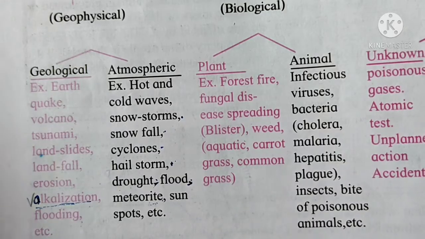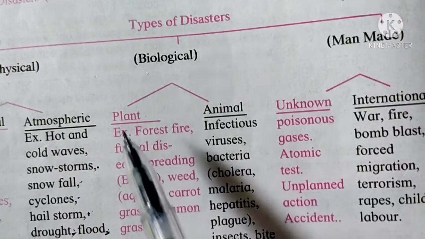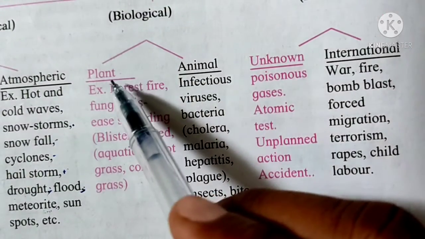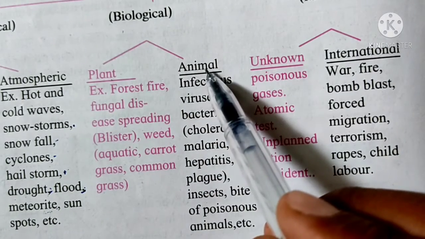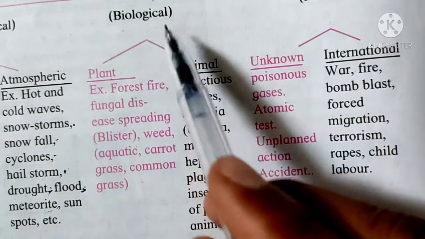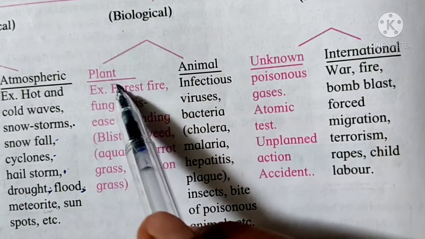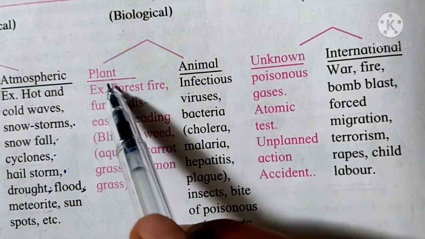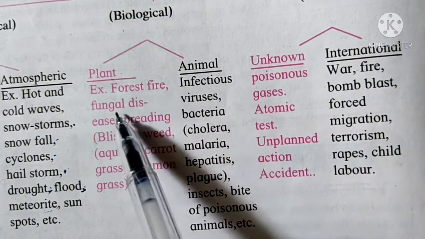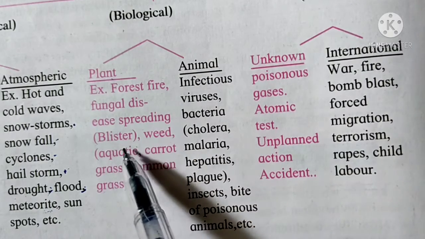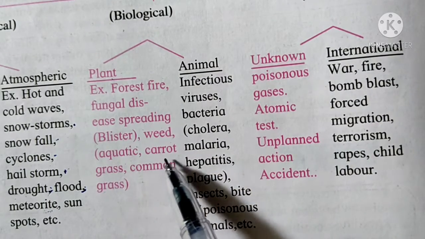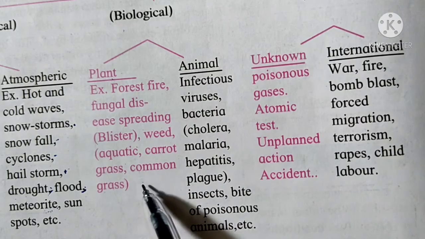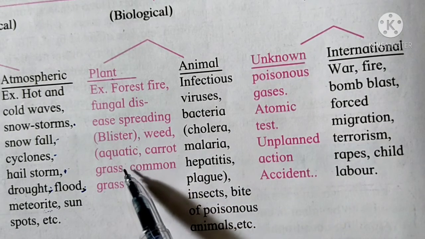Okay, next to that we will see biological disasters. We will see biological disasters in case of plants and in case of animals, right? Biological disasters are again classified into plant disaster and animal disaster. For example, in plant disaster: forest fire, fungal disease spreading, blister, weed, aquatic carrot grass and common grass. So these belong to biological disaster, right?